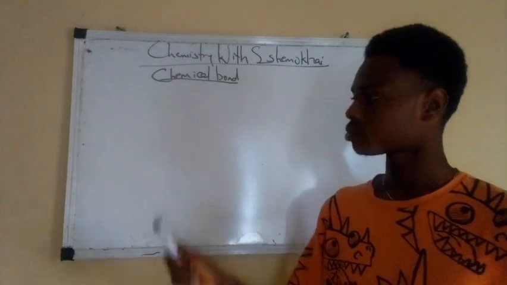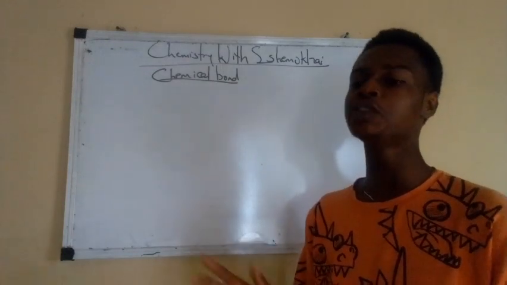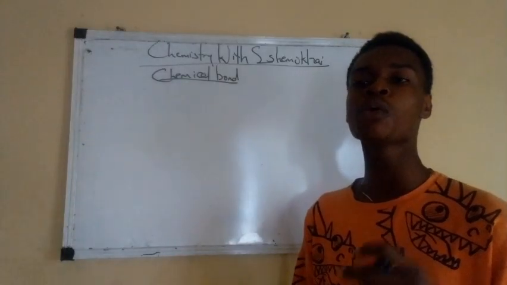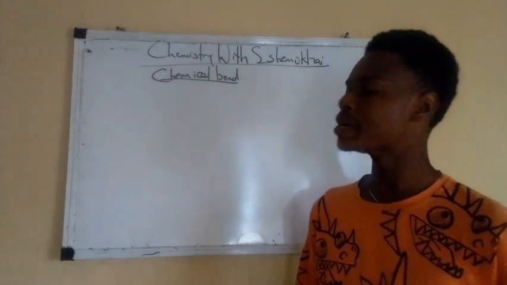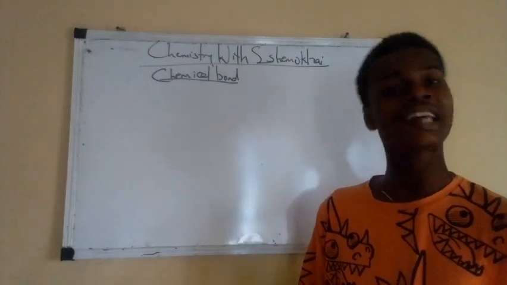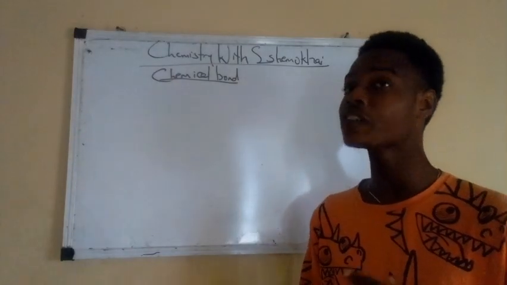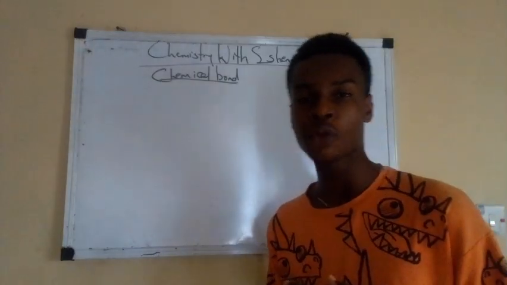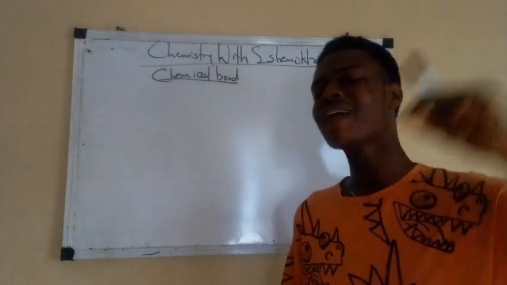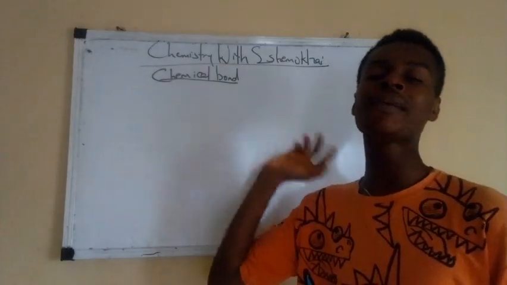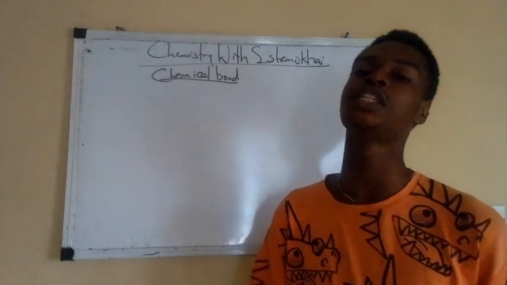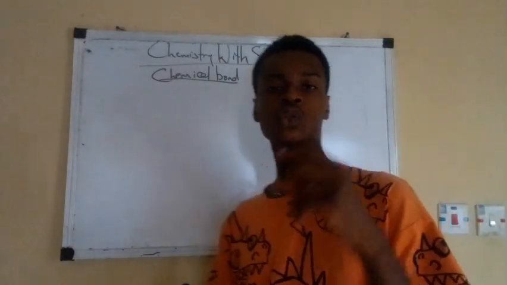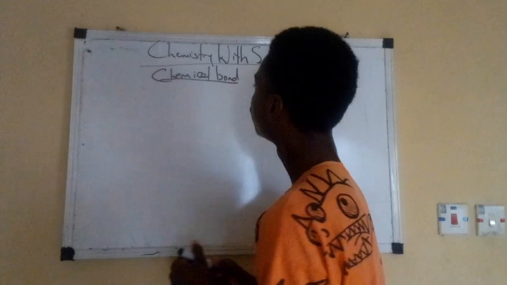Very good. So the force of attraction that exists between species or within species that enables them to attain their nearest noble configuration is what? Chemical bond. Now that is the definition of chemical bond. So for those who did not get it before, let me say it one more time. This is the force of attraction that exists between chemical species or within chemical species that enables them to attain their nearest noble configuration. Now let's go to types of chemical bond.